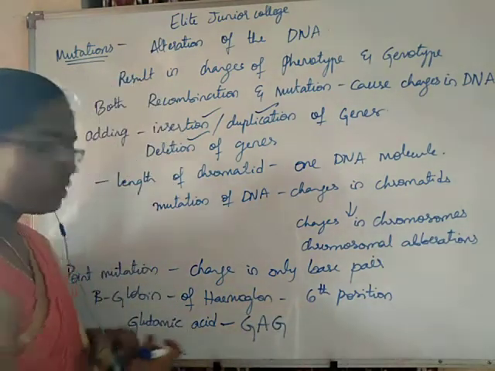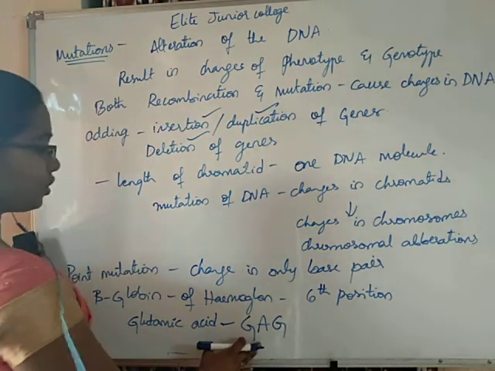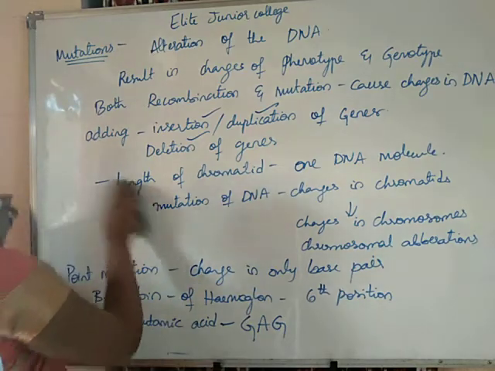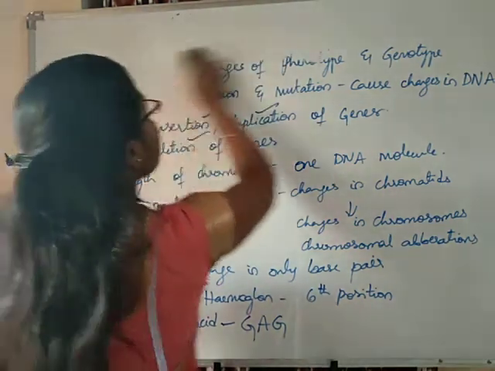The codon coding this glutamic acid is GAG. So, let us see what happens to this glutamic acid due to mutation.